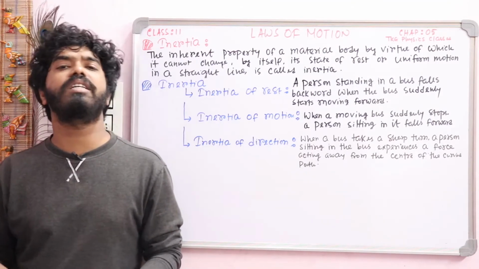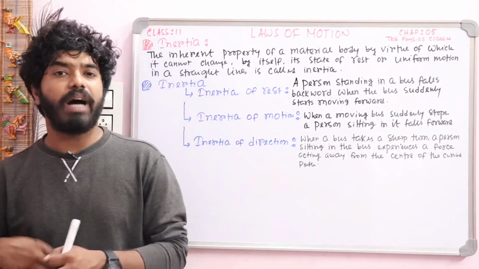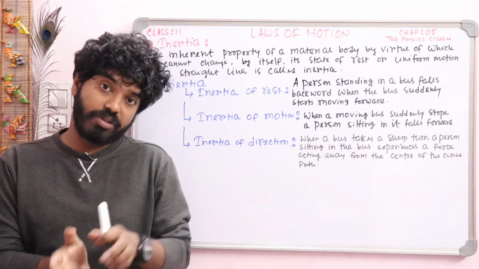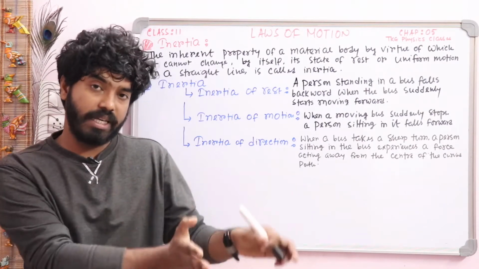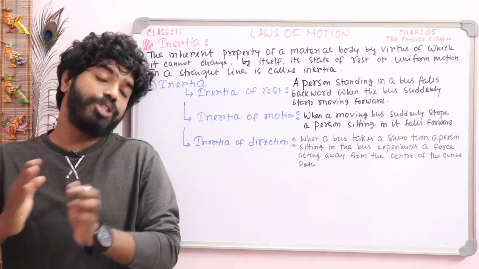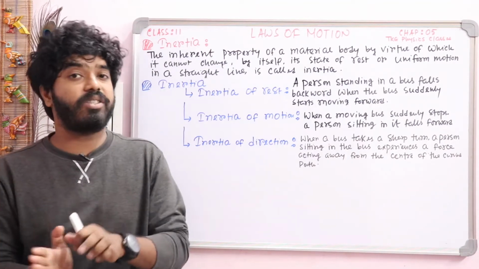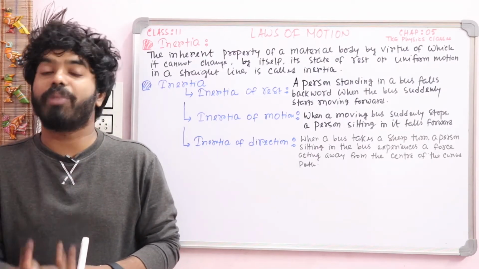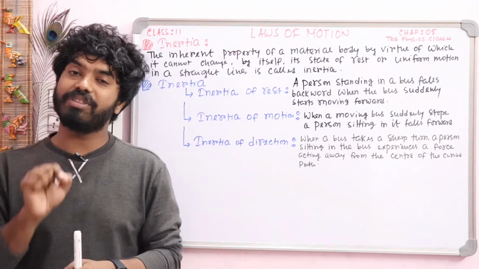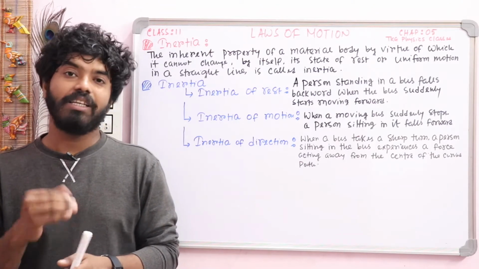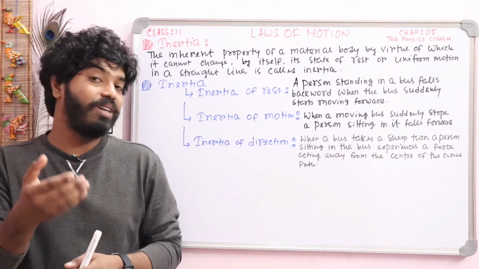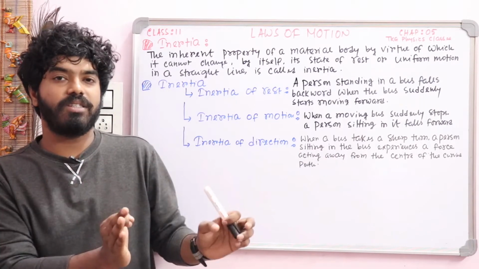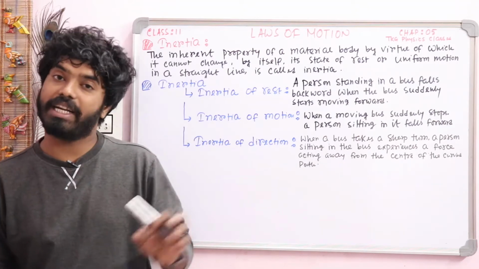So basically inertia is an inherent property of a body by which a body at rest will remain at rest, and a body in motion will remain in its state of motion, until and unless an external force is applied on it. When an external force is applied on a body, the body will change or tend to change its state of motion.